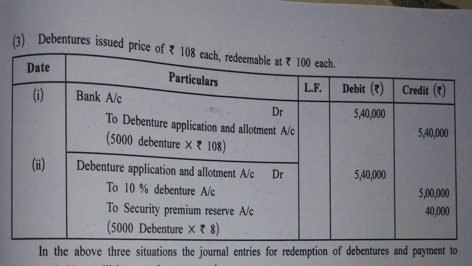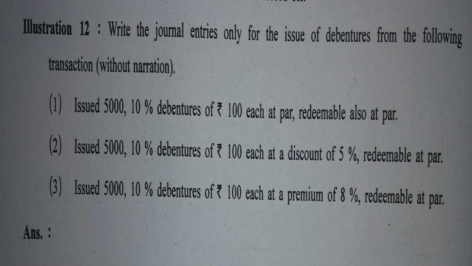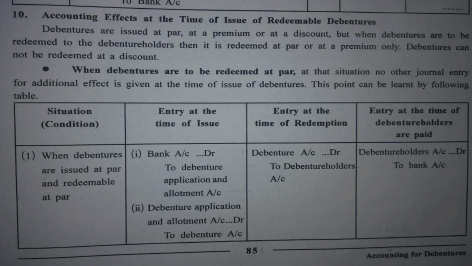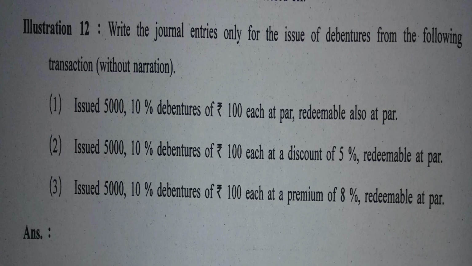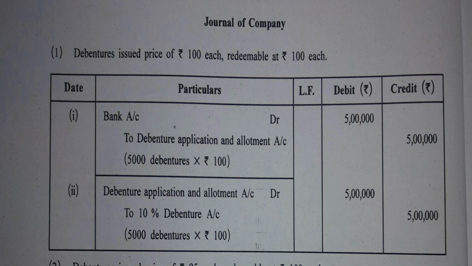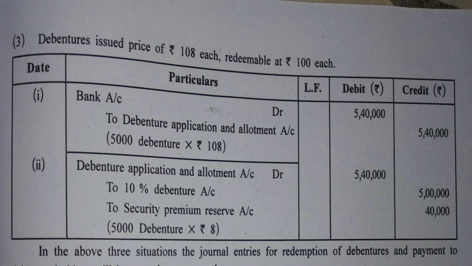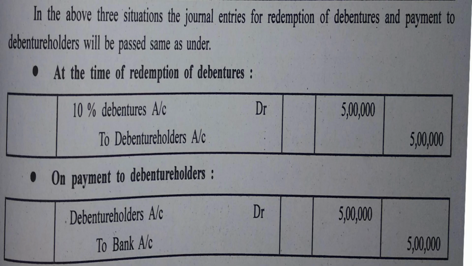Yes? See, the chart that we have understood, this one. This is issued at par, redeemable at par. Issued at premium, redeemable at par. Issued at discount, redeemable at par. All these three cases have been covered in illustration 12. The 3 points given, the 3 cases given here. But the only thing is that they have not asked us the journal entry for redemption of debentures. But in case they might have asked us, then what is the result? So it is presented here.